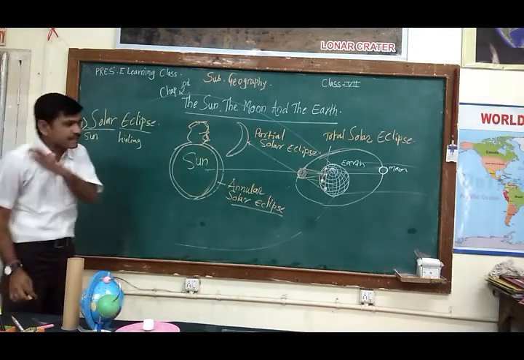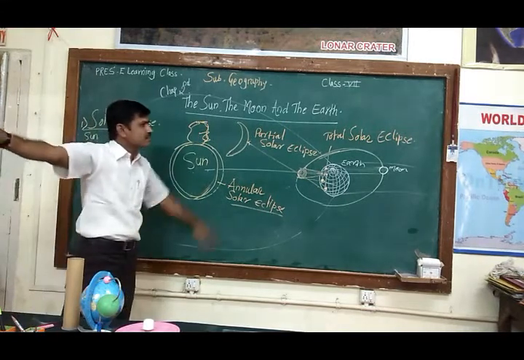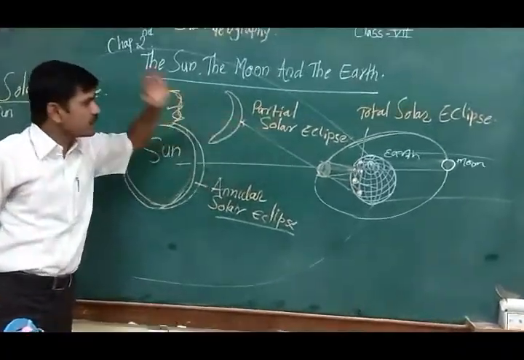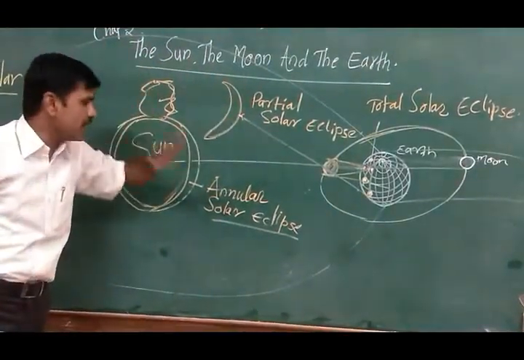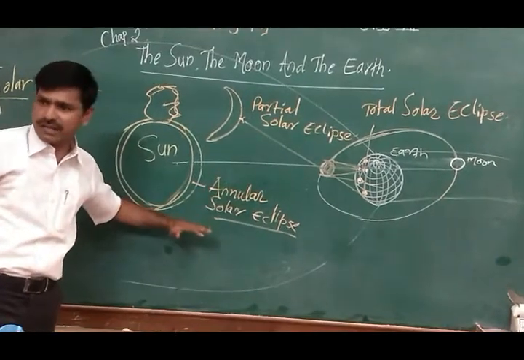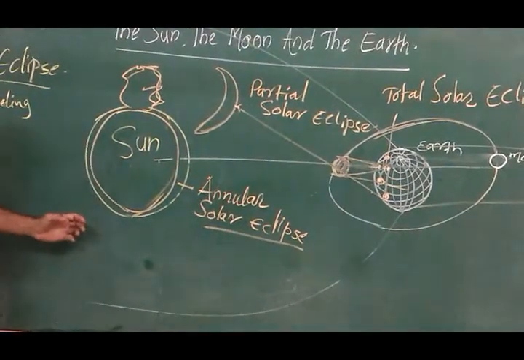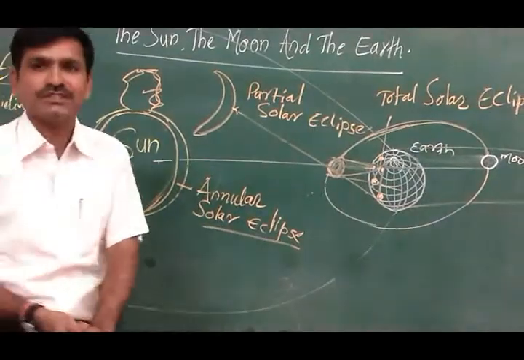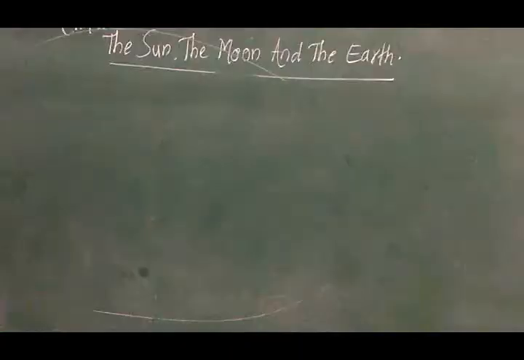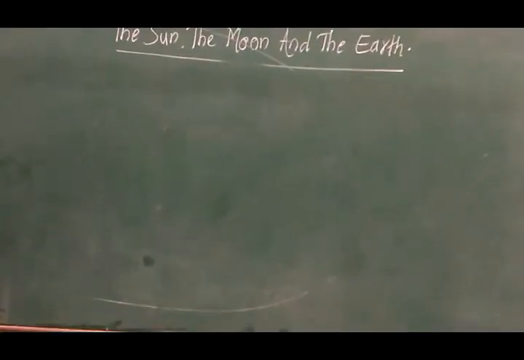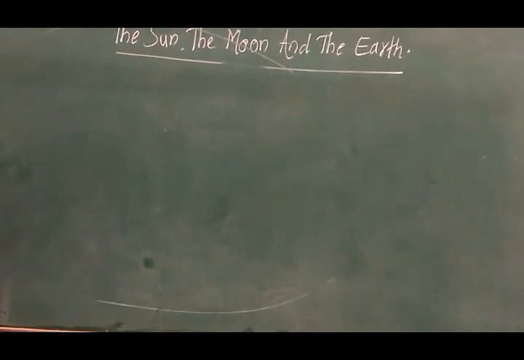Okay, so there are three types of eclipses. Number one, total solar eclipse. Second, partial solar eclipse, and third is annular solar eclipse. Do you understand? Okay. Now the next one is the lunar eclipse. Previously we have seen the solar eclipse. Now the lunar eclipse.